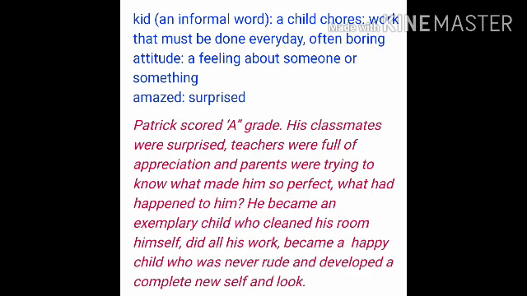Means he's completely transformed. What happened to Patrick? His parents are thinking, what happened within a night that he has changed? What happened to this boy who was not living in a proper way? Now he's cleaning his room, he's happy, he's doing his work, he's doing his homework. What happened to this child? So this was the surprise on the faces of the parents as well as the teachers and the classmates. So all are in a dilemma. What is happening? How can it be possible? Right? So let us move to the next paragraph.